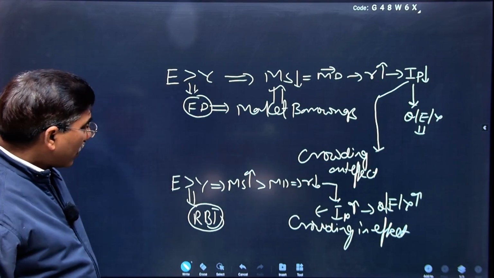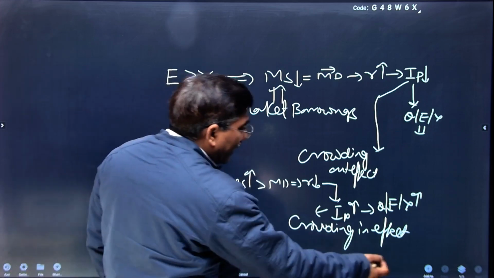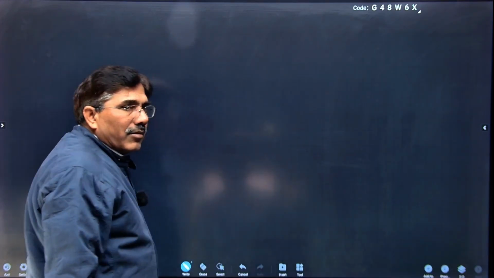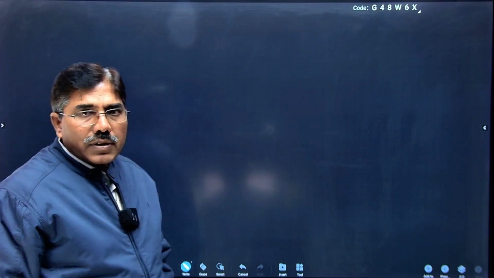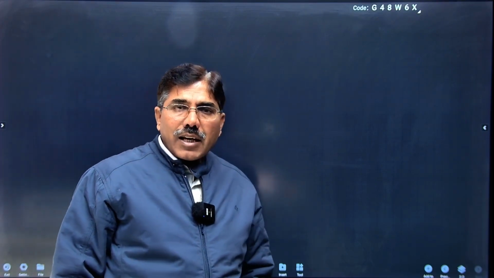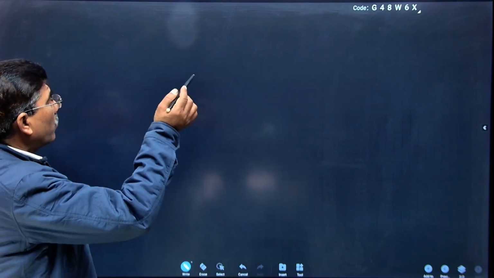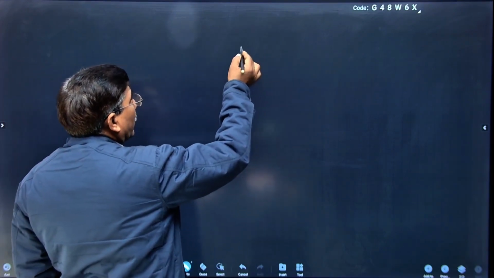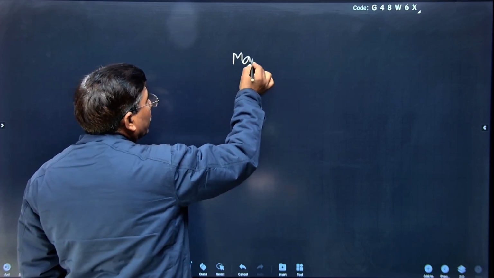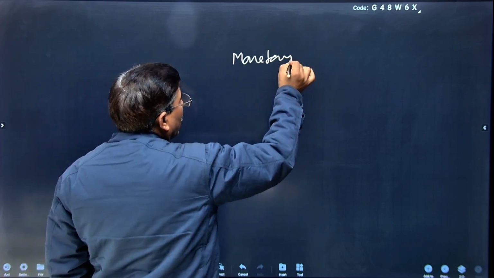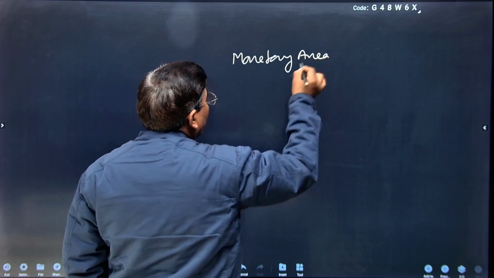Now you are very clear about the meaning of crowding out and crowding in in the simplest method. Now I will explain its technicalities, what is the meaning of crowding out and why it happens, with the help of theory. You know, there are two areas of the economy: one is the monetary area, the other is the fiscal area.